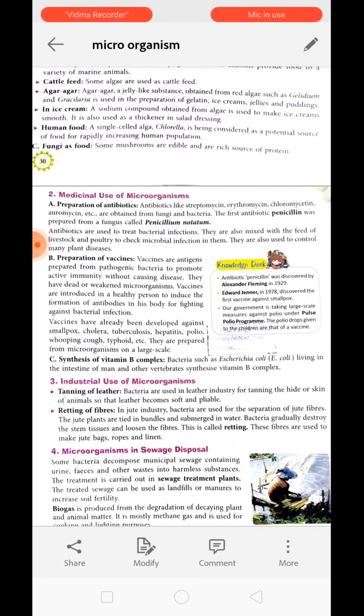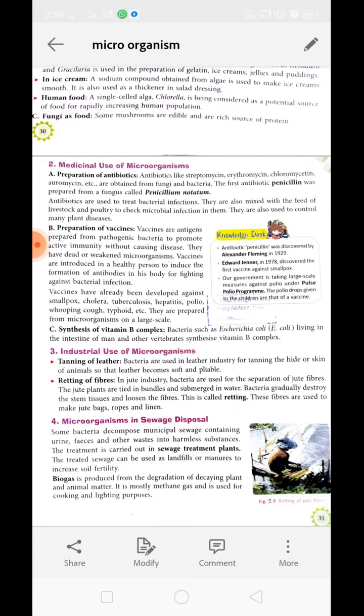Next is cattle feed. Some algae are used to feed cattle, and cattle can use some algae which are also very nutritious for them. Now agar is a jelly-like substance which we obtain from red alga known as Gelidium or Gracilaria. It is used for the preparation of gelatin, ice cream, jellies and pudding. A sodium compound obtained from algae is used to make ice cream very smooth. It is also used as a thickener in salad dressing.